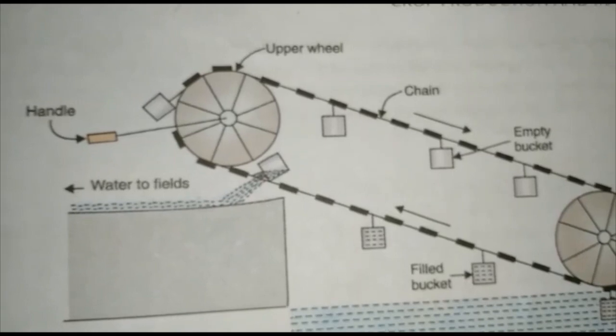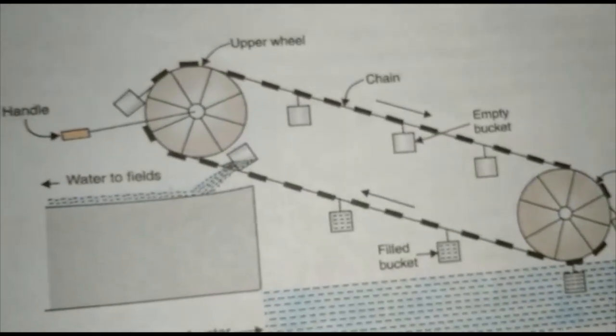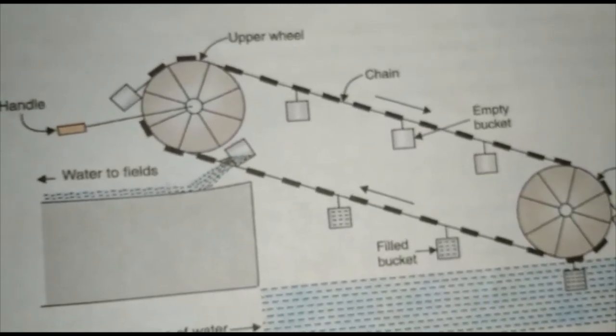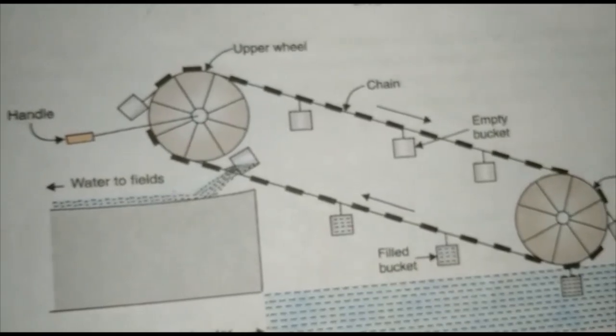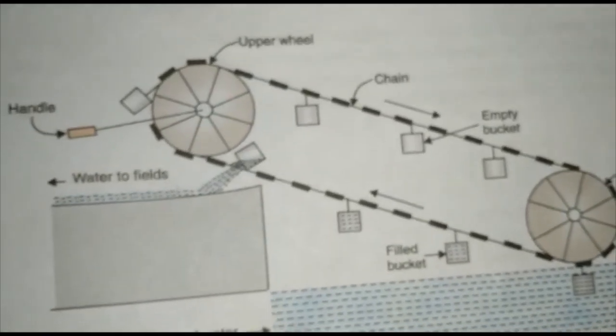The two wheels are connected by a chain passing over them. On the chain are hung small buckets. Below the bottom wheel is the source of water, from which the water is to be lifted up to the fields.